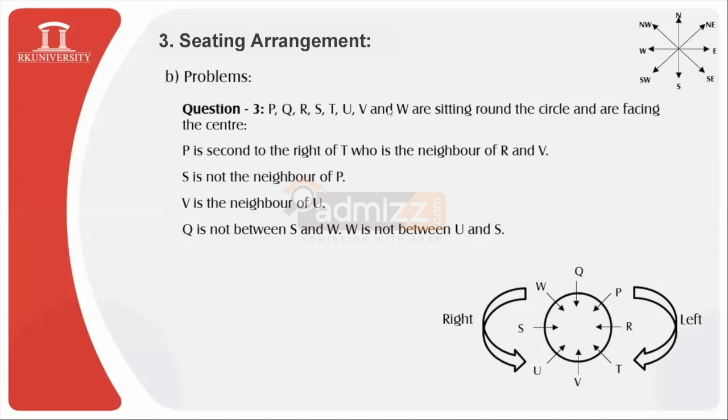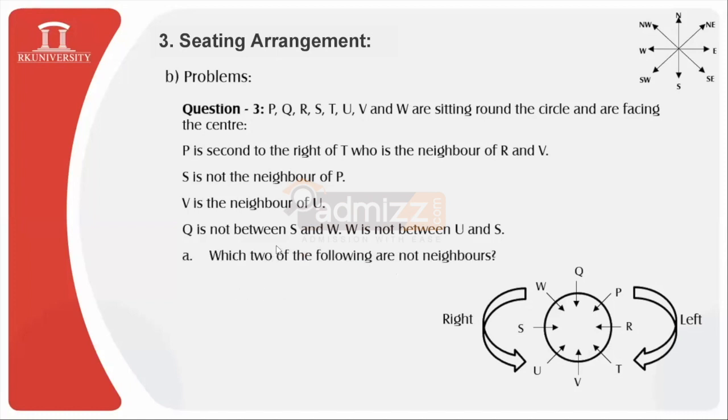Then after Q, U, V, T, R, P, W, S is also equally correct. Neighbors of R and V will be okay. Since I'm finding many queries, let us move ahead. We'll consider this particular arrangement kept over here at this point of time, and we will proceed further with the simplification.